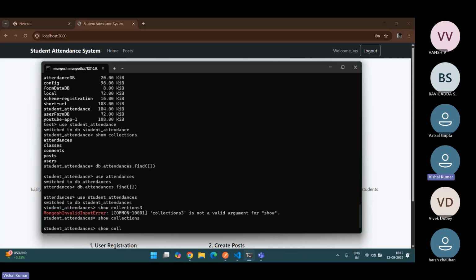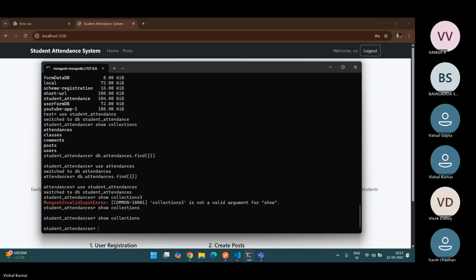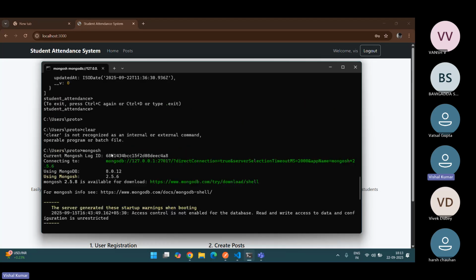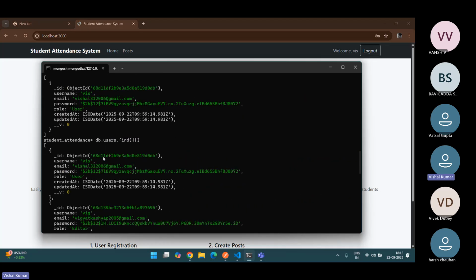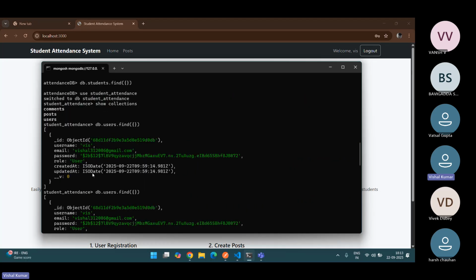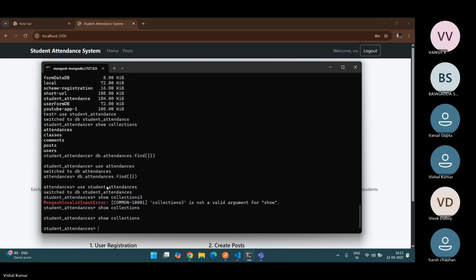Show collections. I think so. Let me remind myself of something. Users dot find.